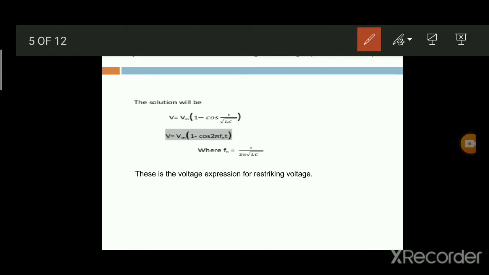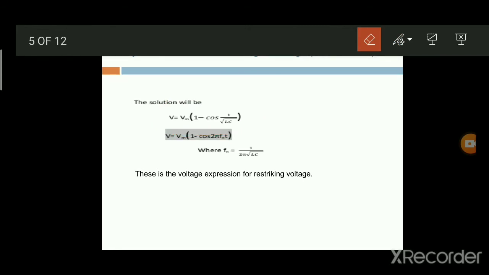The formula for the restriking voltage is v equal to Vm into 1 minus cos of t by root LC. This is the expression for the restriking voltage. That can be rewritten as v equal to Vm into 1 minus cos 2 pi Fn t, where Fn is 1 by 2 pi root LC. Understand the restriking voltage.